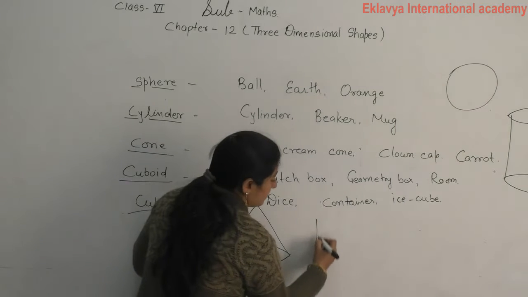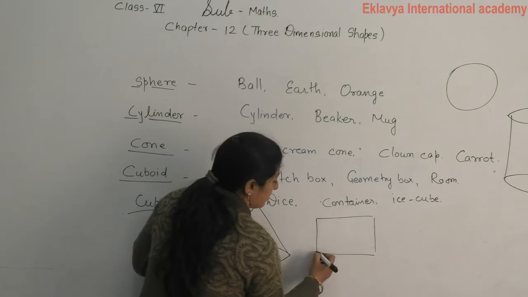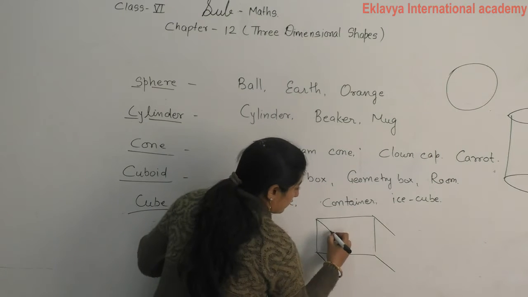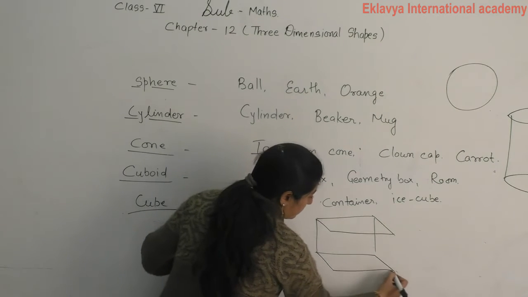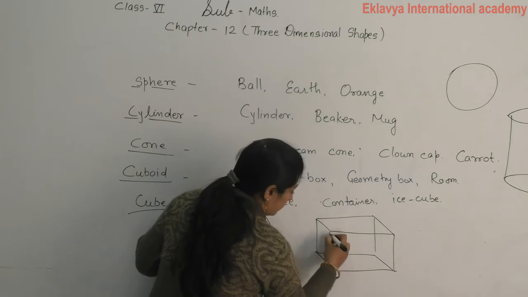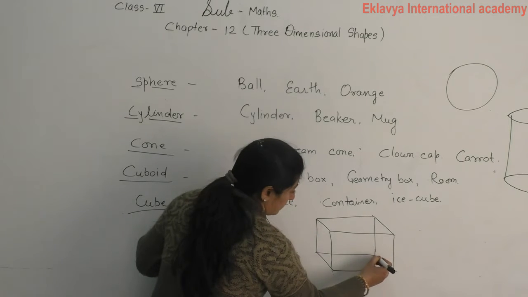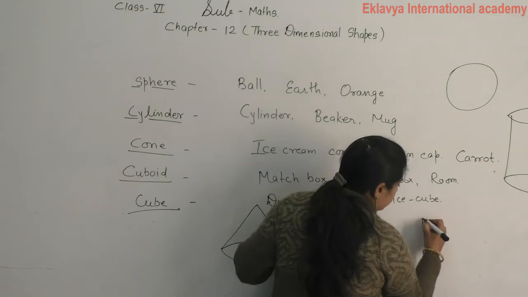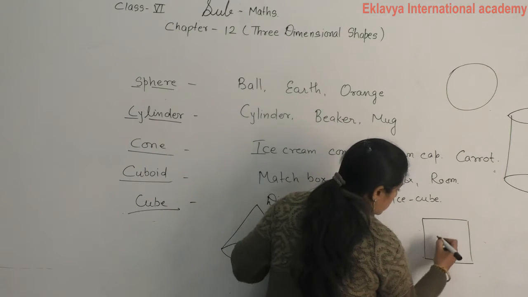Cuboid, this is cuboid. Cube, you have to make two squares.